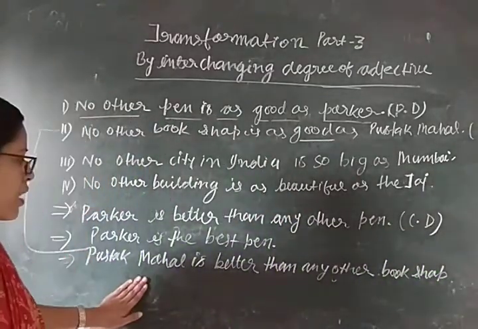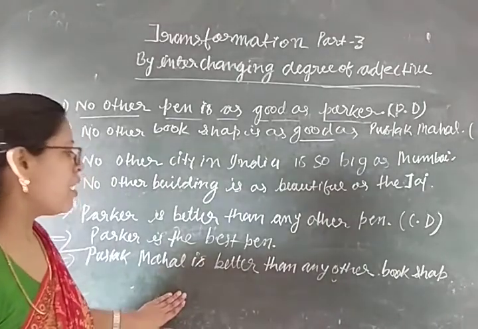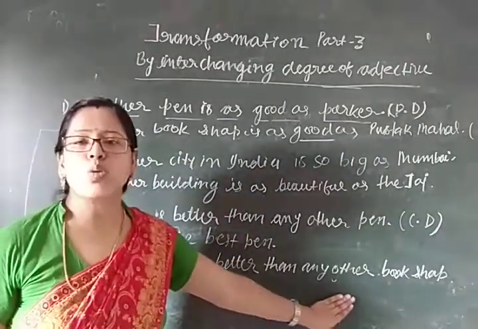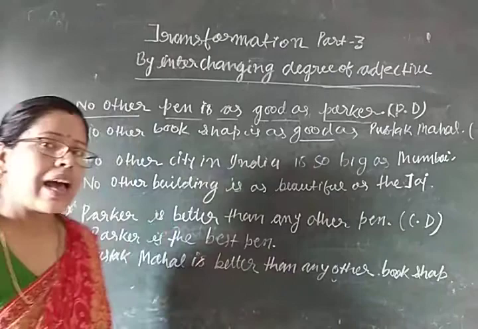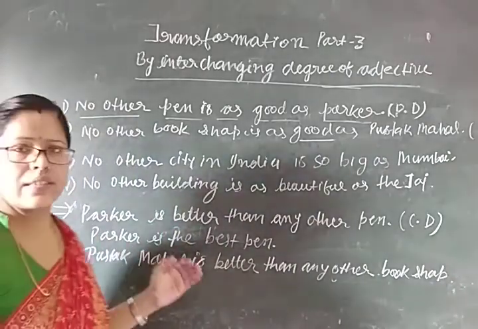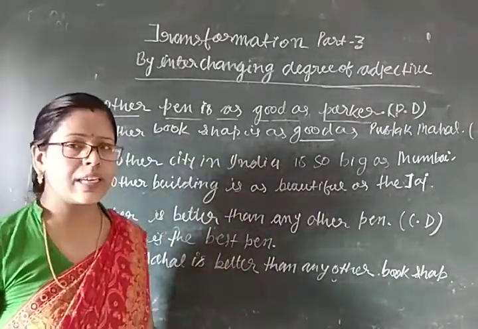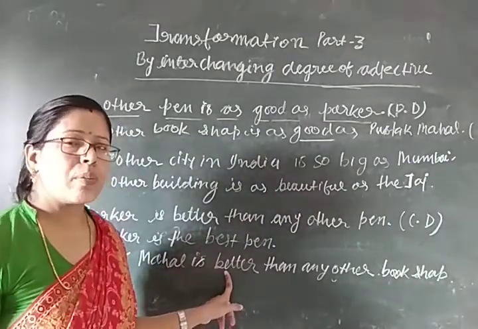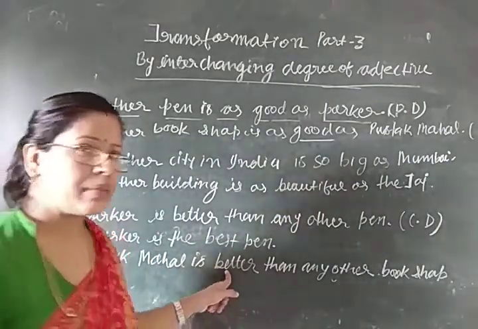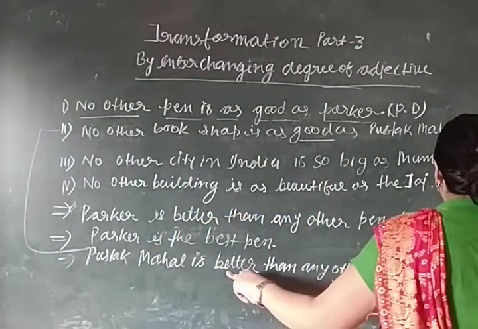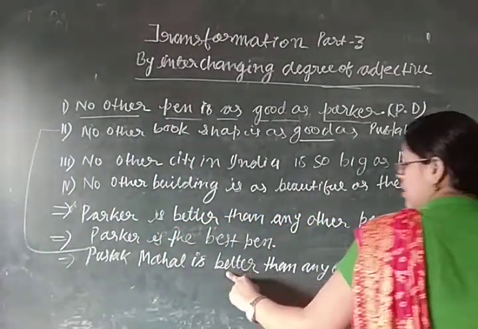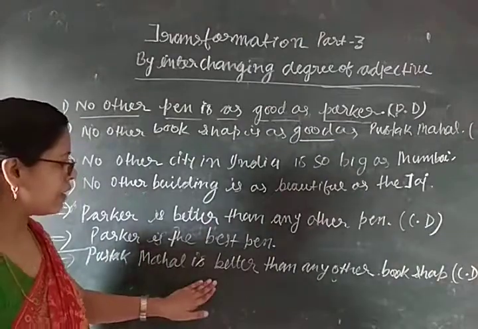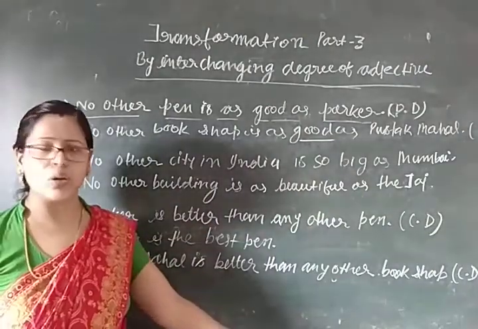Okay, so Pustak Mahal is better than any other bookshop. We can say this, and if we want to change this sentence into the superlative degree, because I have used better here, and better reflects the comparative degree. Now the sentence is converted into the comparative degree. Alright, Pustak Mahal is better than any other bookshop.